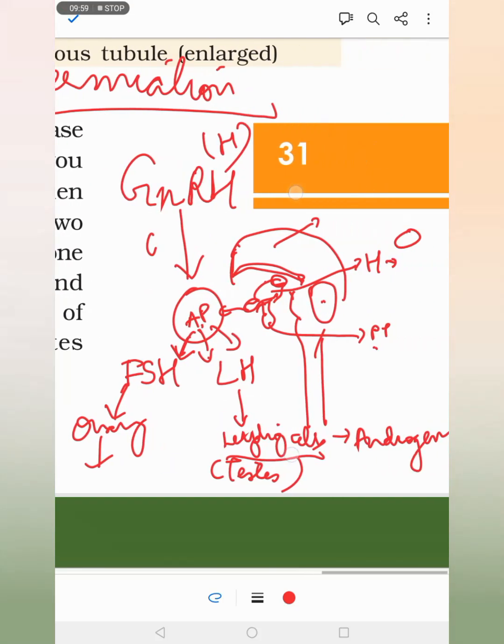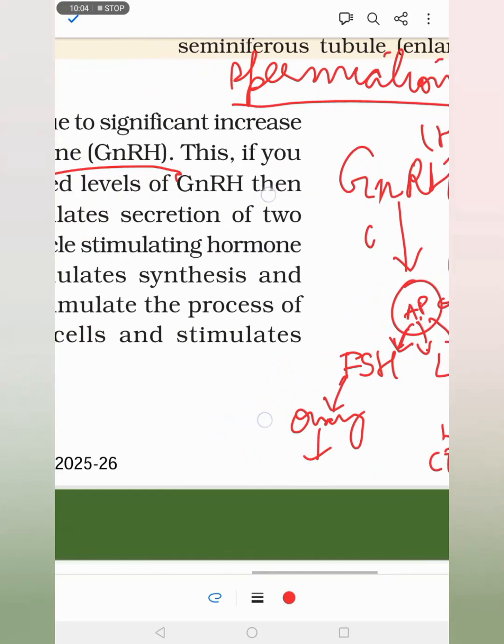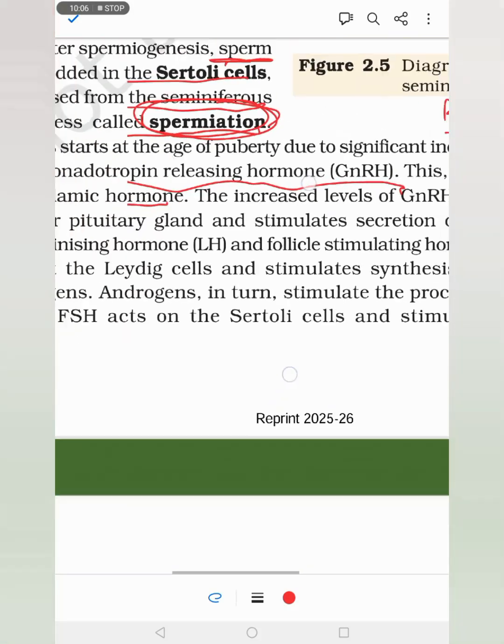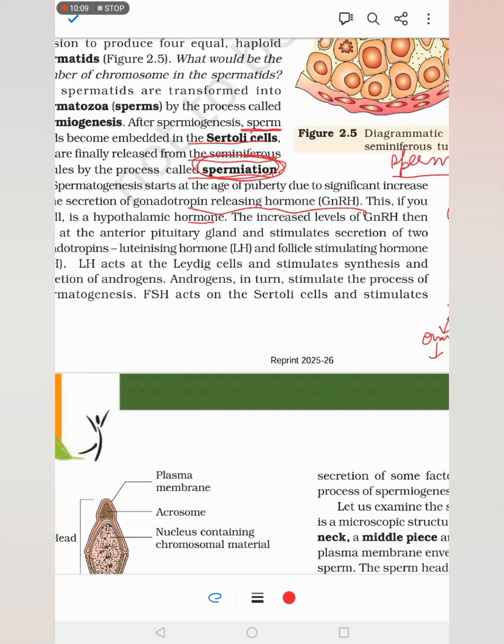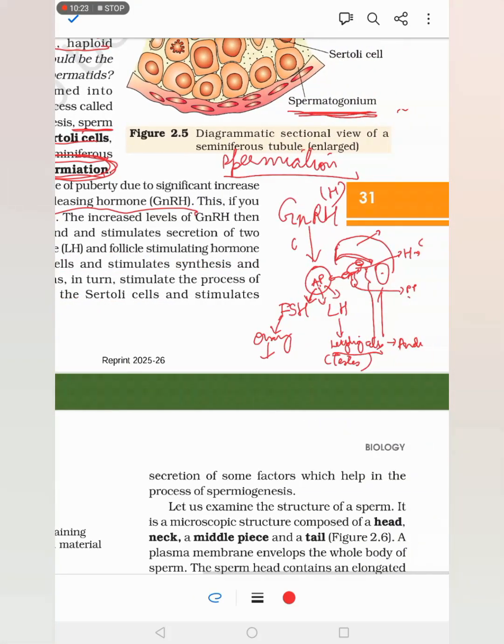In the male, we are learning about the male. So this is how the gonadotropin releasing hormone acts on the anterior pituitary, and it releases the luteinizing hormone and the follicle stimulating hormone. LH will act on the Leydig cell and stimulate androgen, and androgen will contribute to spermatogenesis. FSH will act on the Sertoli cell and will also help in spermiogenesis.